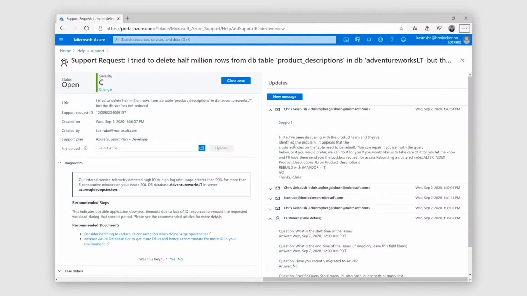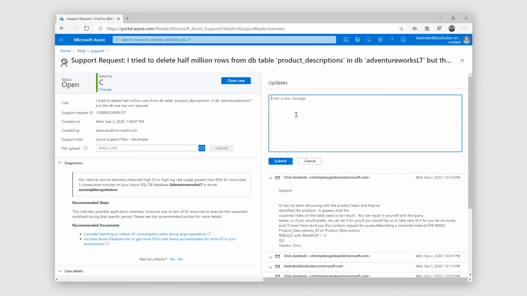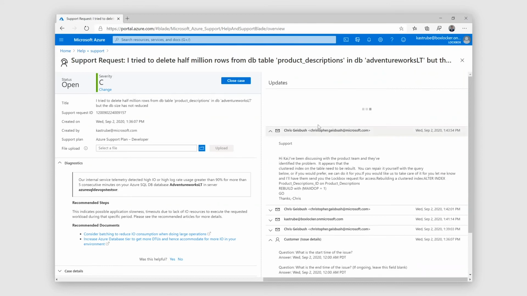So the support engineer got back to me and they proposed a solution. They showed by running this query, I'd be able to fix it by myself. But maybe in this situation, I'd rather they help me resolve it on their end. So I'm going to respond back and I'm going to say, hey, it'd be great if you're able to help me fix it. Please proceed with the Lockbox ticket. I'm also making a clarification because I realized I slipped up on the table name. So please make the fix to product details and proceed with the fix. And I'll send that over.